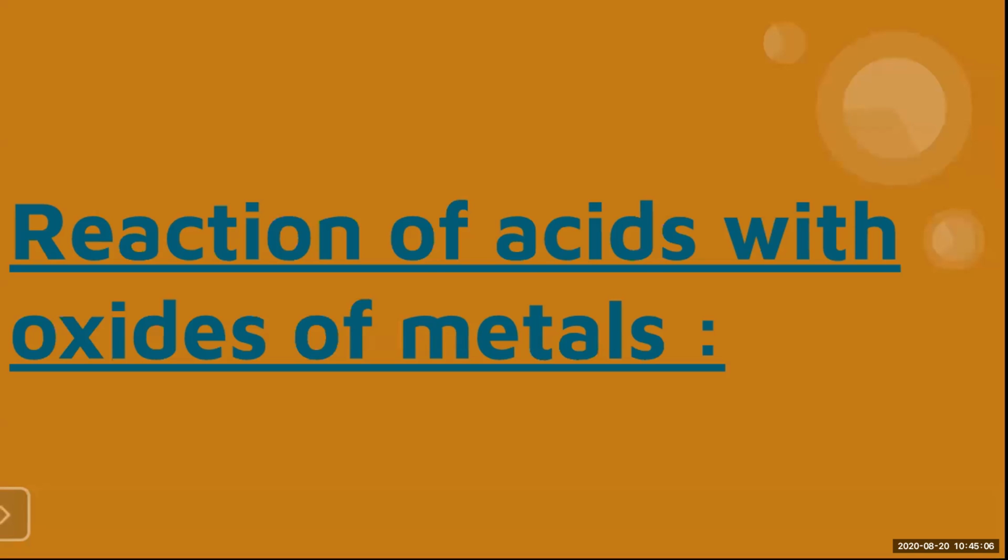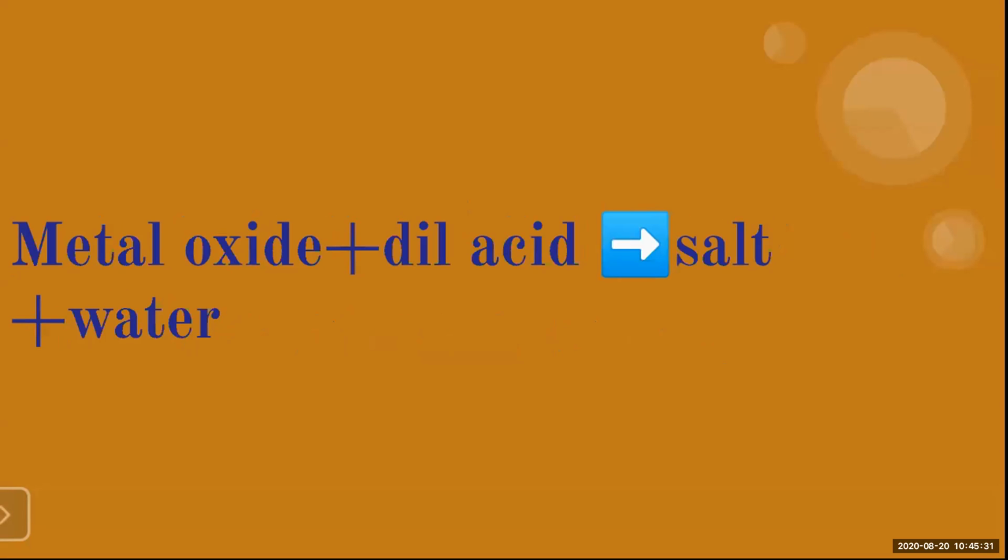So in this chapter, we will initially start with reaction of acids with oxides of metals. You can go through page number 66 in this chapter. We have till now learned about acids: a solution which contains H plus ions is an acid. Now we are seeing the reaction of acid with oxides of metal.